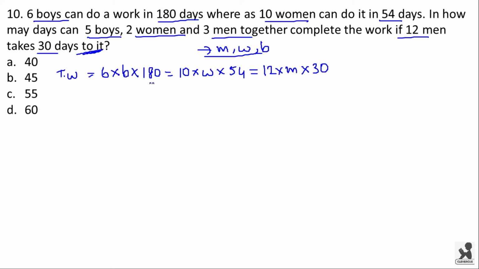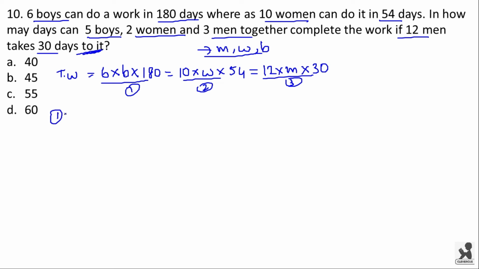So all these three will be equal. Here we have got three equations, 1, 2 and 3, and 1 is equal to 2 is equal to 3. Now by taking any two of these at once, we can find the efficiency ratio of man, woman and boy.